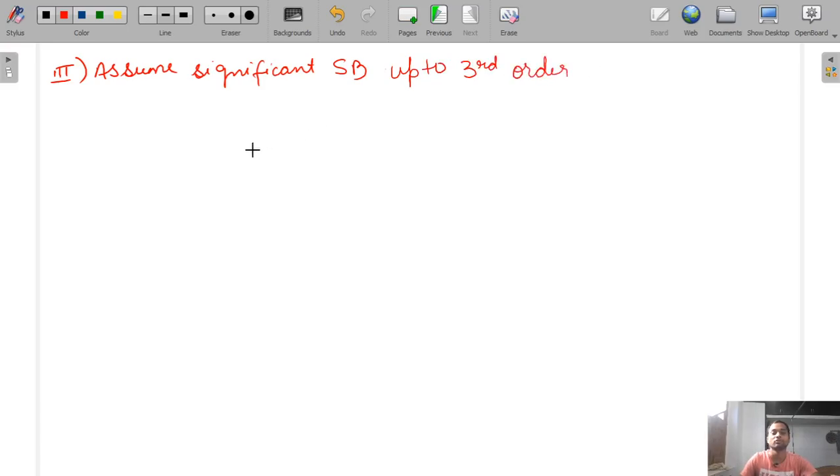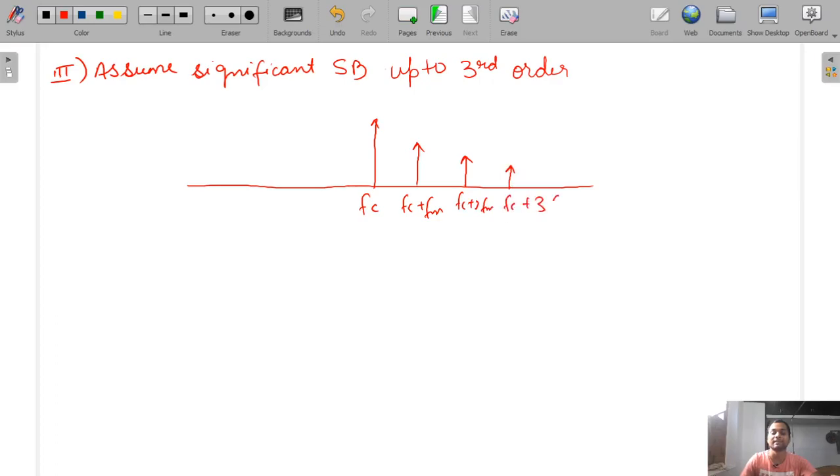When you assume up to third order, this is FC, this is our first order FC plus FM, this is FC plus 2FM, and this is our third order, FC plus 3FM.